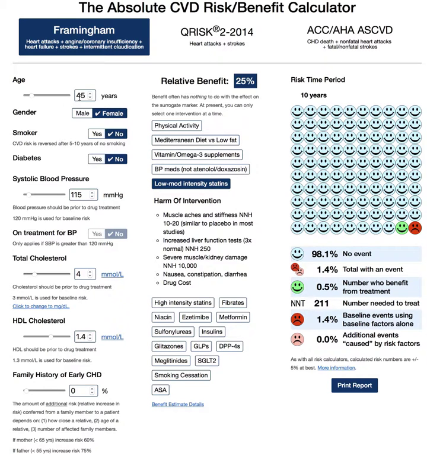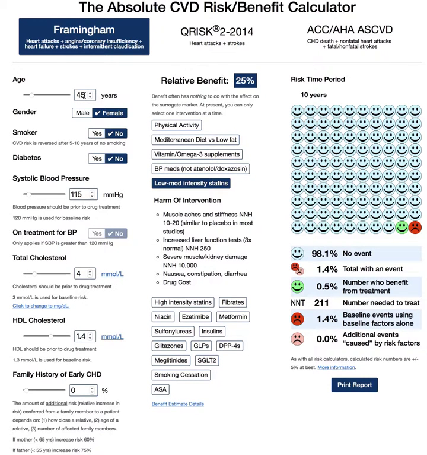Now, the general recommendation, weighing the risks versus benefits and the pros versus cons of taking a cholesterol pill for a person who is low risk like this, would be against starting a cholesterol pill because of the pros and the cons and the risks versus the benefits.